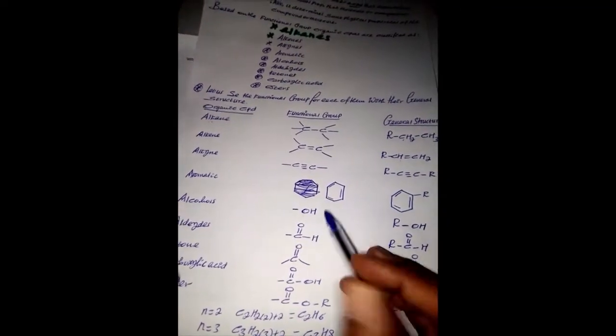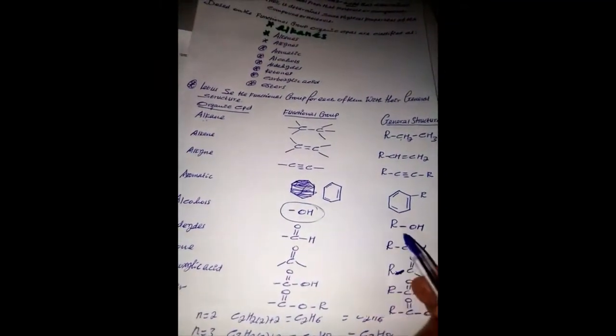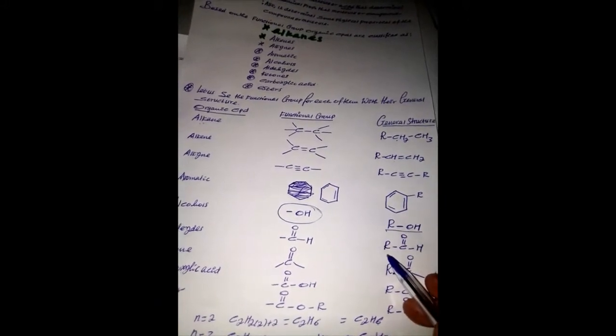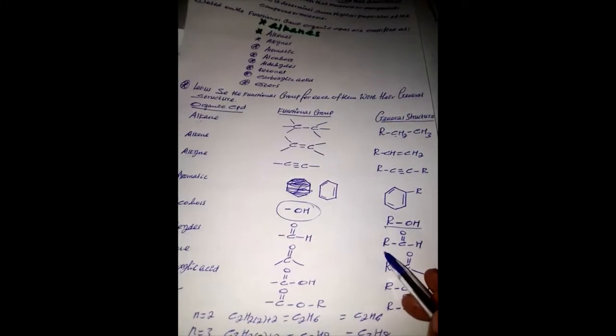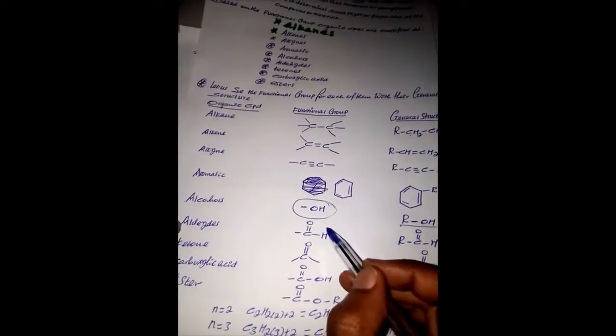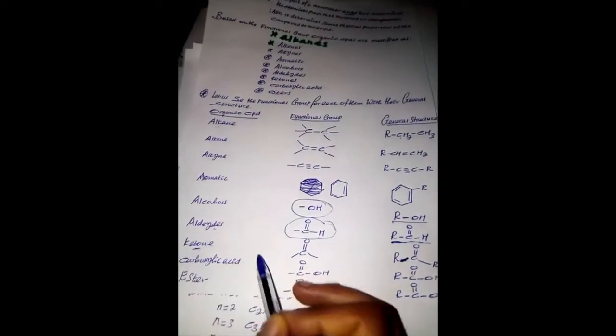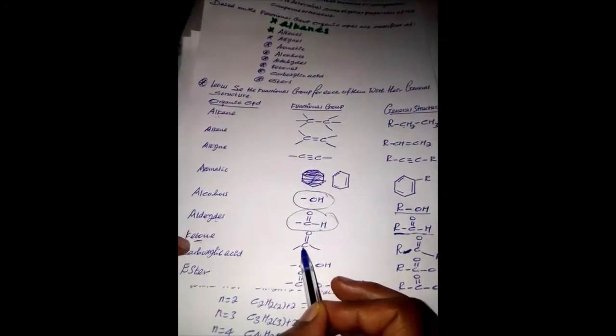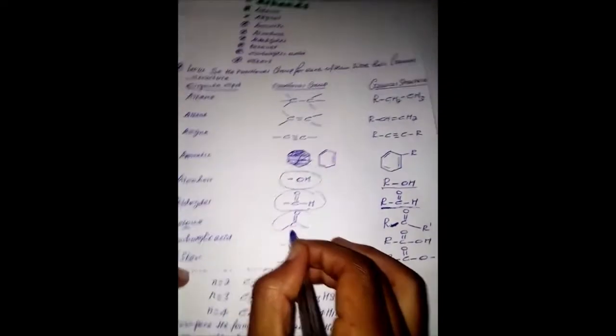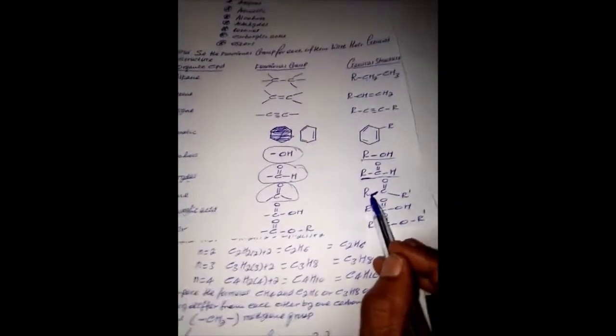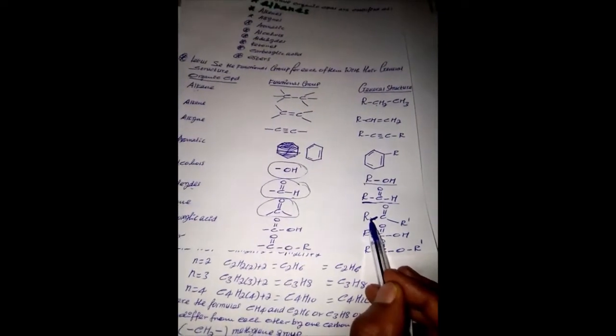Also, the functional group for alcohol organic compound is this one, and also this is the general structure for alcohol, as well as the functional group for aldehyde organic compound is this one. The general structure for aldehyde organic compound is this. Ketone. The functional group for ketone organic compound is this one, and this is the general structure for ketone organic compound.